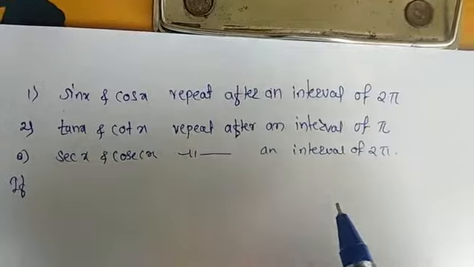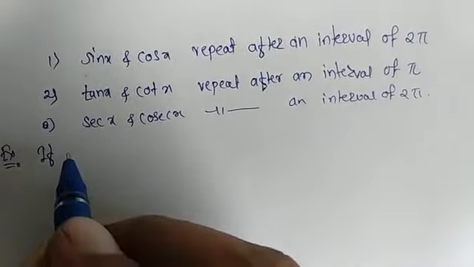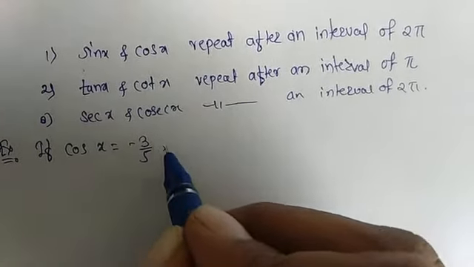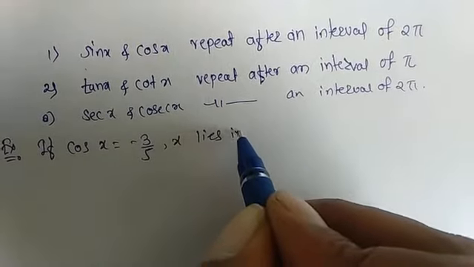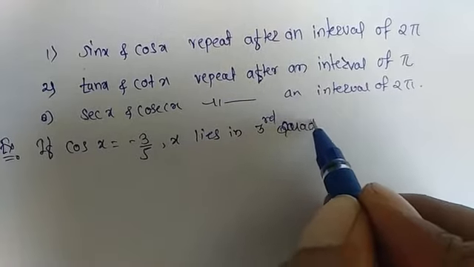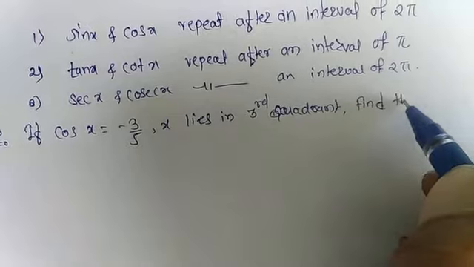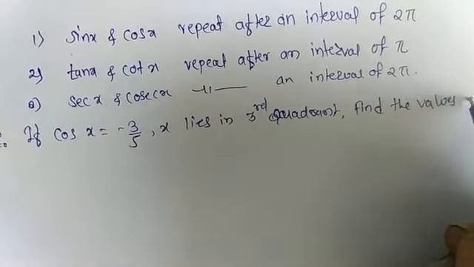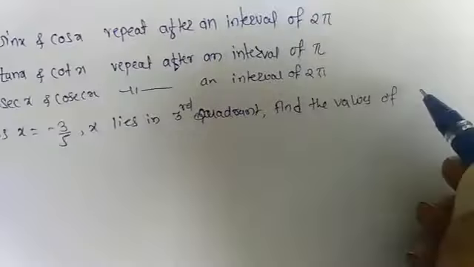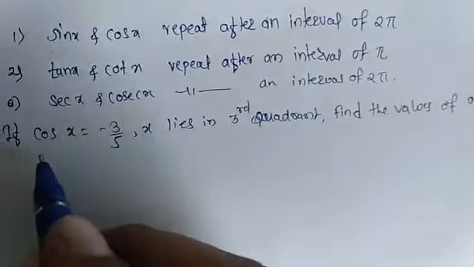Okay, now we see the examples related to trigonometric functions. If cos x is equal to minus 3 upon 5, x lies in the third quadrant, find the values of the other 5 trigonometric functions.